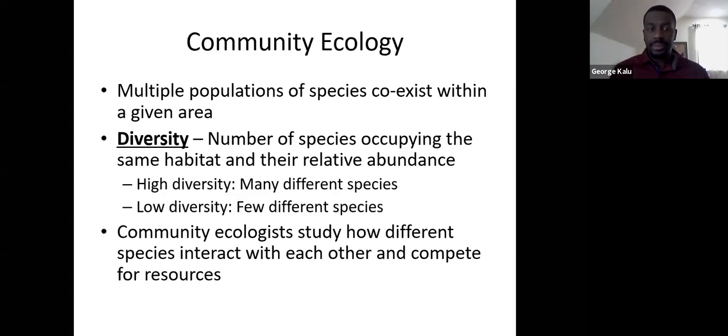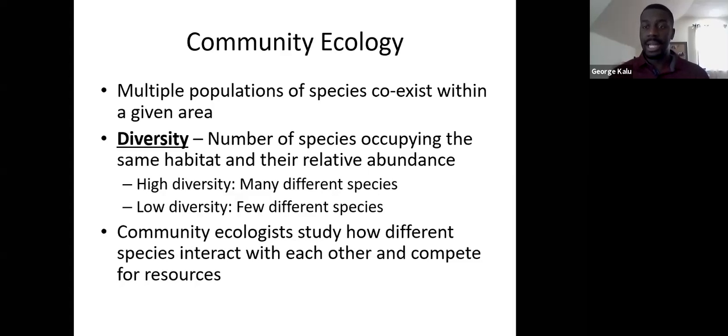Okay? So when we look at a particular area, there's a certain parameter that we're going to be looking for, and that is called the diversity. The diversity is the number of species living in that particular habitat, as well as the relative abundance, how much of them are present. So for example, we might have some high diversity communities that are going to have lots of different species occupying that particular space. In a low diversity area, there's going to be very few different species living in that particular space.